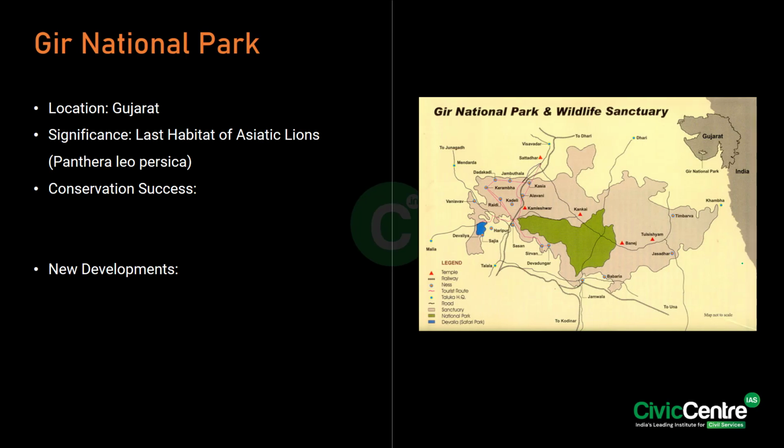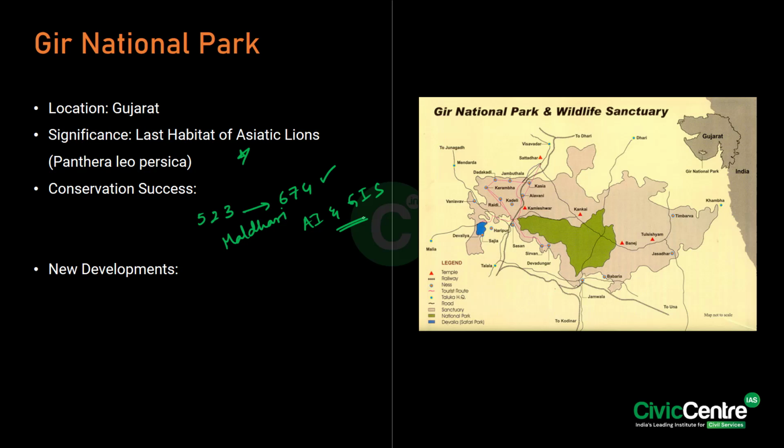Alright, now talking about the Gir National Park. See, this Gir National Park is located in Gujarat. It is the last habitat of Asiatic lions. That's what makes it significant. With respect to conservation, the population increased from 523 in 2015 to 674. So we can say that we were successful in conserving it. Furthermore, community involvement was observed, where the Maldhari tribes helped us, right? Then for managing human-wildlife conflict, we used AI and GIS technology.